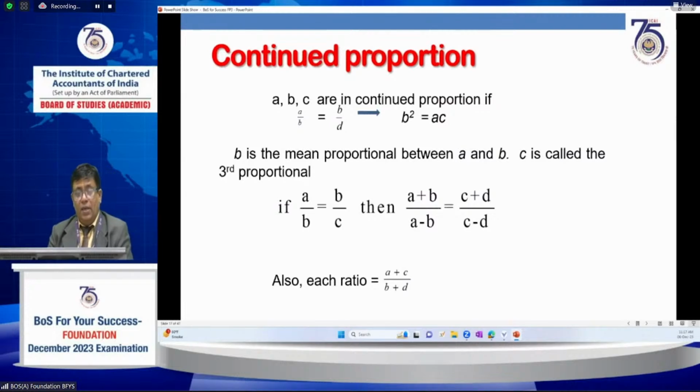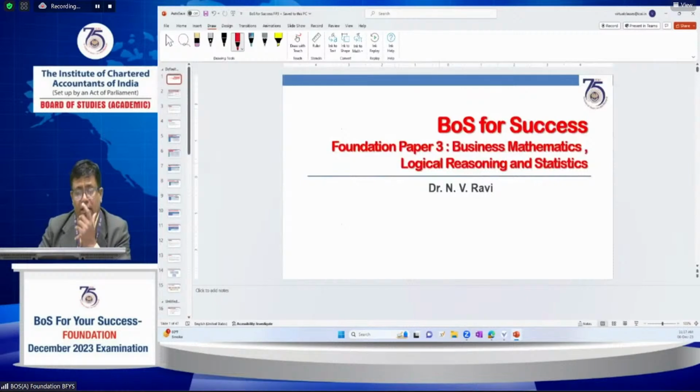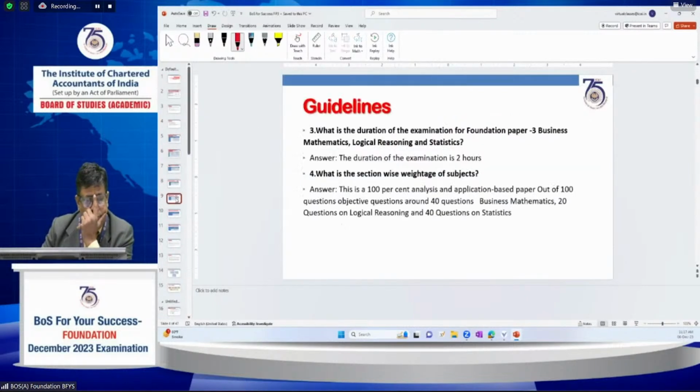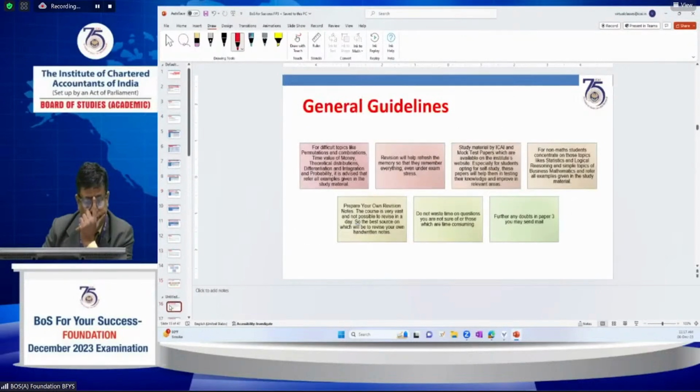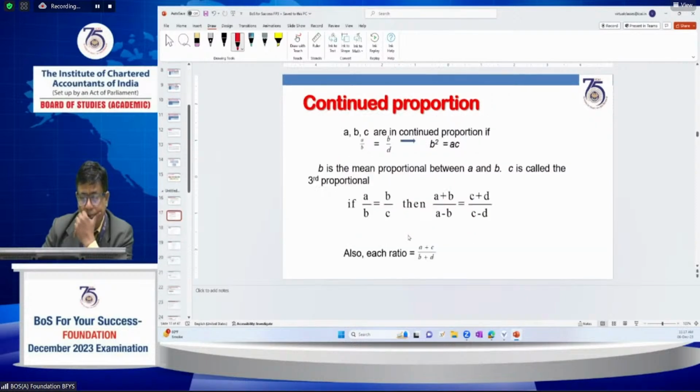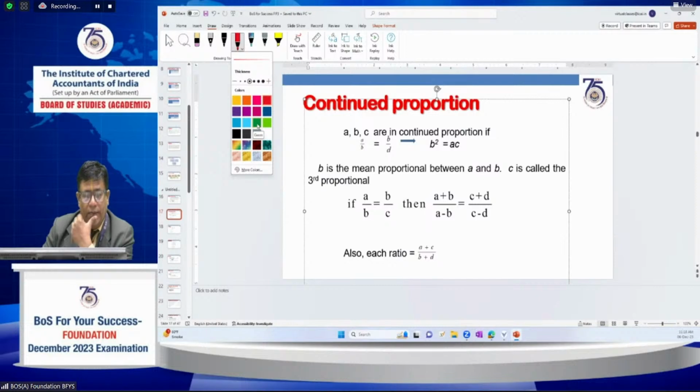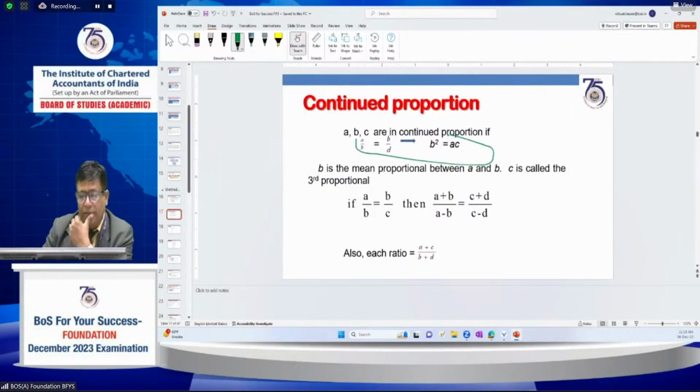This is a very important question from the examination point of view. This is a very important aspect that we can cover from the examination point of view also. That is what I would like to say.